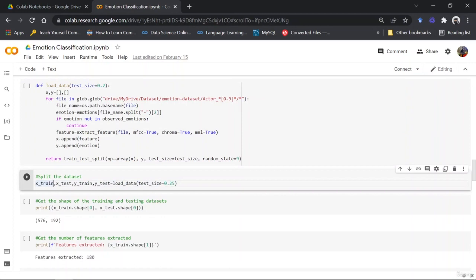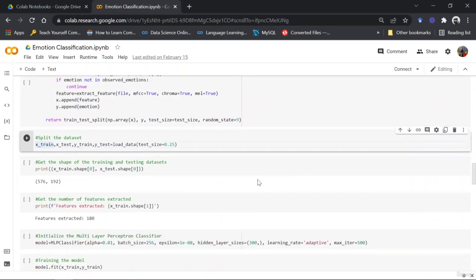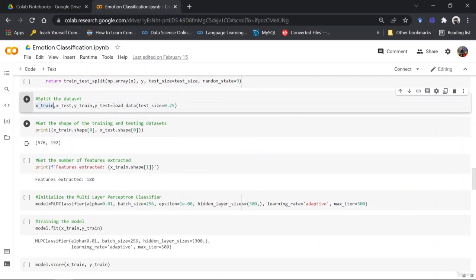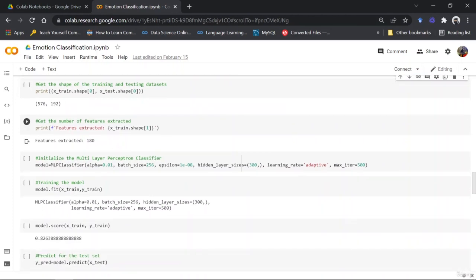So I've taken 0.25 as my test size, and then you can see that I have 576 audio files information in my training data, and here you can see that the test shape is 192, right? Then we have the feature extracted, so that means that I have 180 columns in my data, and these are the features that we got from the extract feature function.